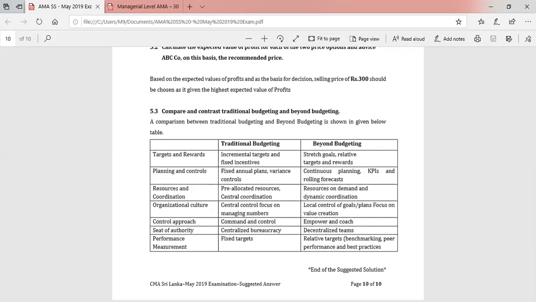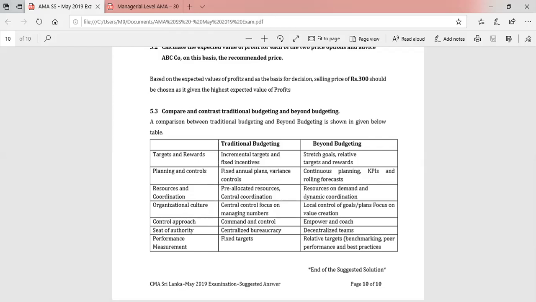Organizational culture. Under traditional budgeting, centralized control focusing on managerial numbers. In beyond budgeting, local controls, in other words, decentralization we talk about here. Plans focus on value creation. In other words, our main focus is on adding value to the organization rather than achieving numbers. Control approach, command and control. In traditional budgeting, we command achievement of targets. In other words, we have tight controls in order to achieve the set budgets. But in beyond budgeting, we empower people and also guide them to achieve the targets.